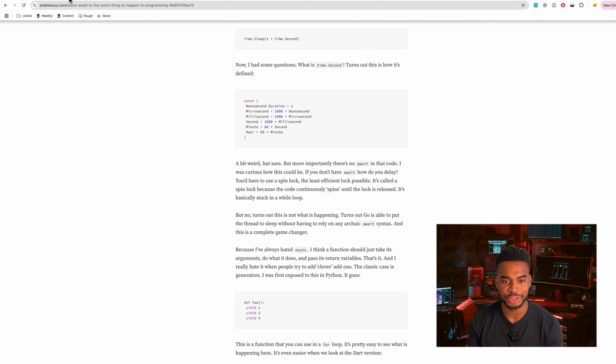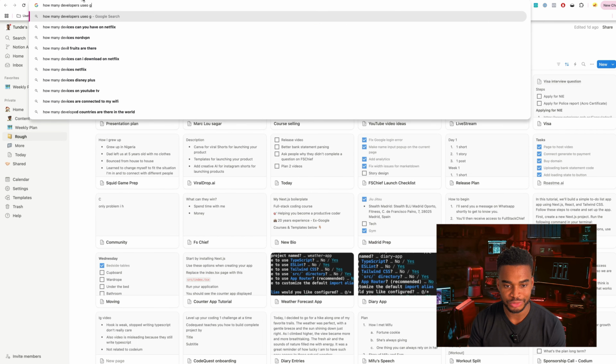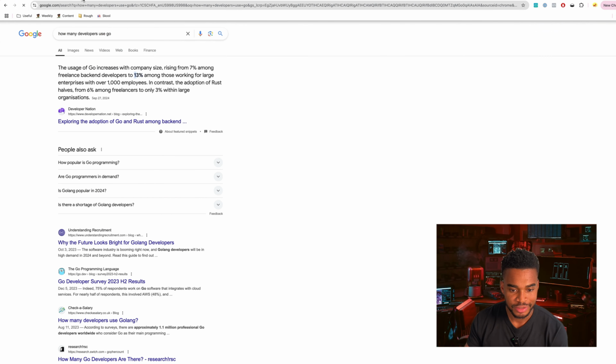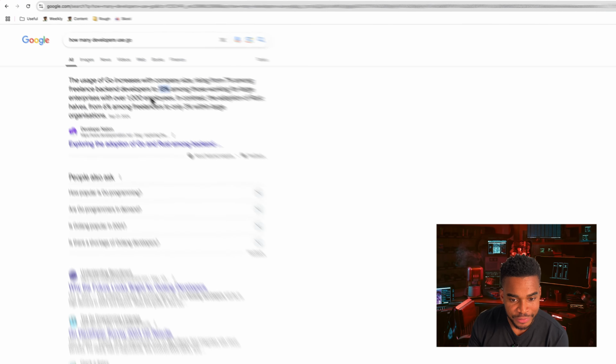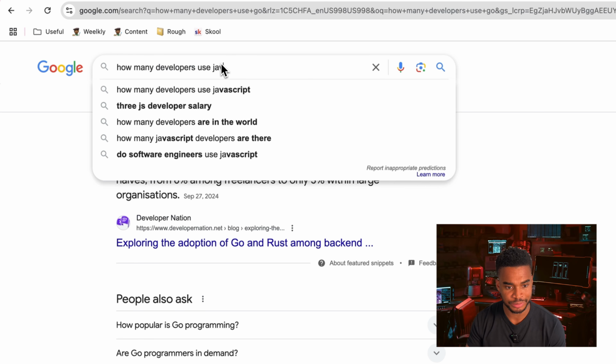Let me see how many people actually use Go. How many developers use Go? I've never actually met anyone that uses it. 13%. That's actually massive. What's JavaScript? How many developers use JavaScript?